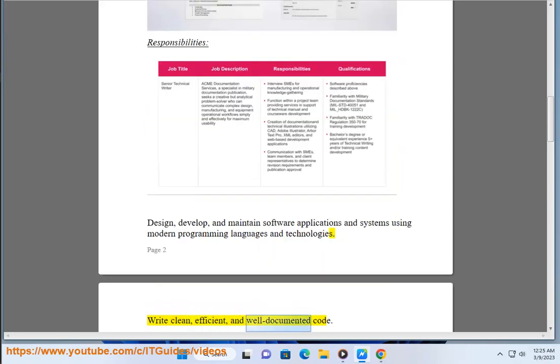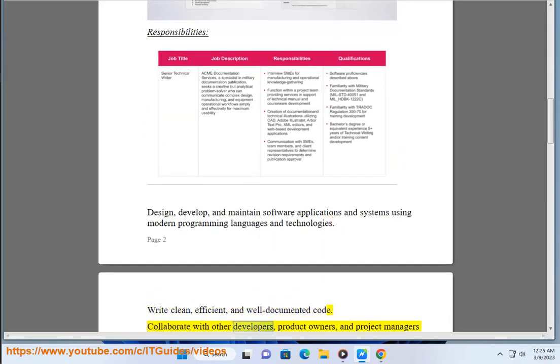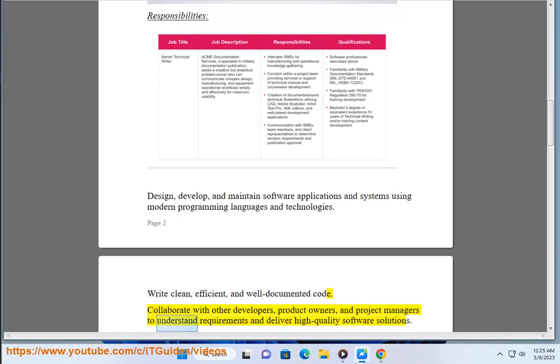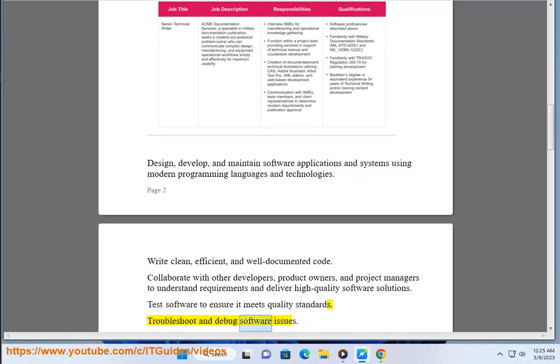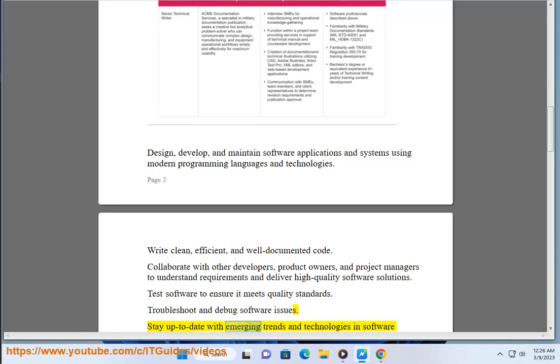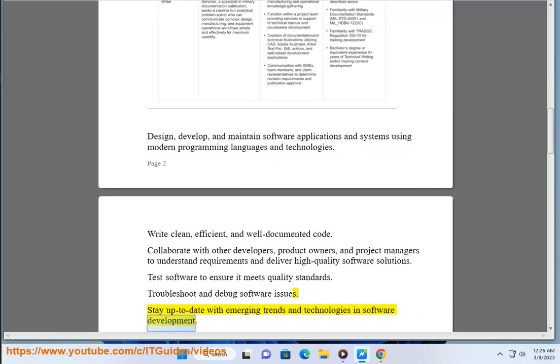Write clean, efficient, and well-documented code. Collaborate with other developers, product owners, and project managers to understand requirements and deliver high-quality software solutions. Test software to ensure it meets quality standards. Troubleshoot and debug software issues. Stay up to date with emerging trends and technologies in software development.